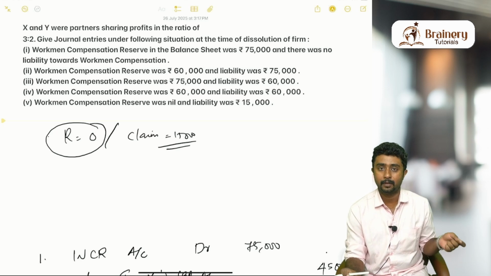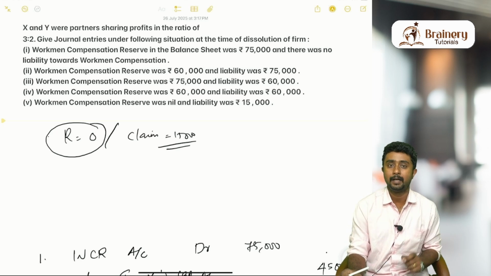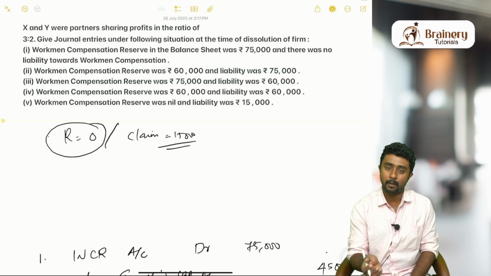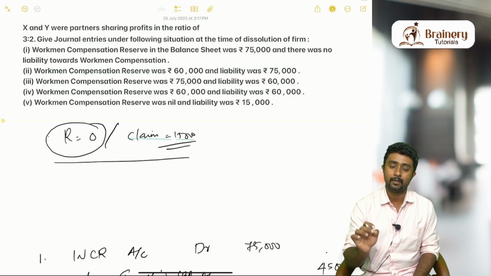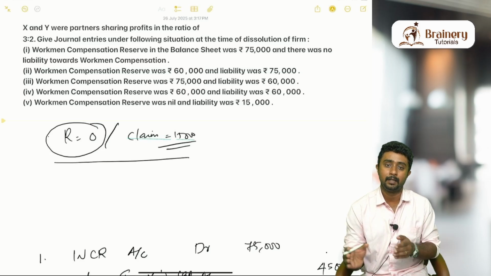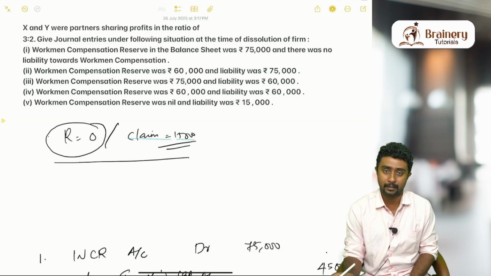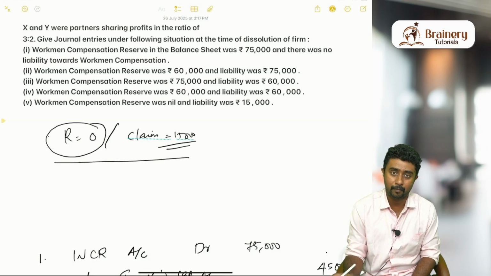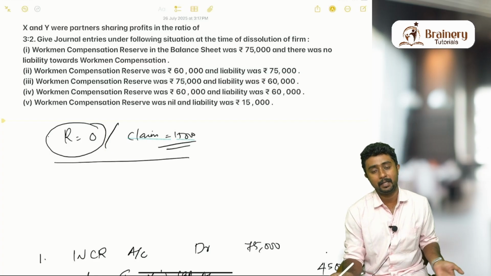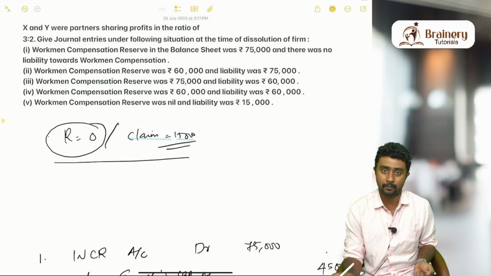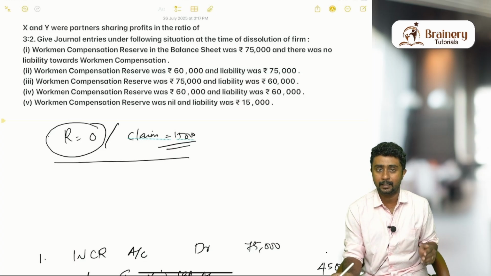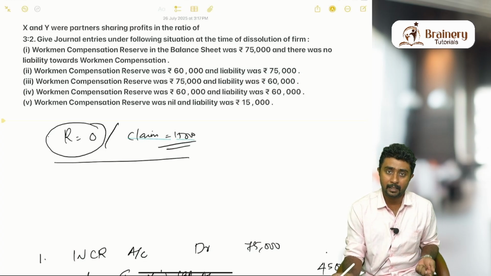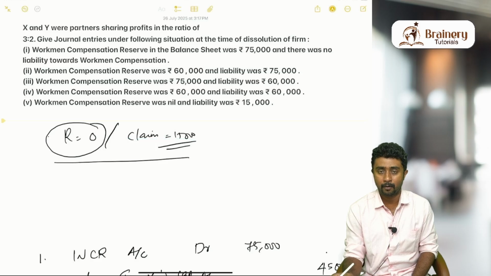Transferring is only for the liabilities or assets that are already there in the balance sheet. When it comes to workmen compensation reserve, you transfer the lowest of the amounts.